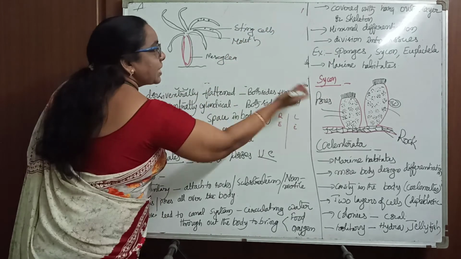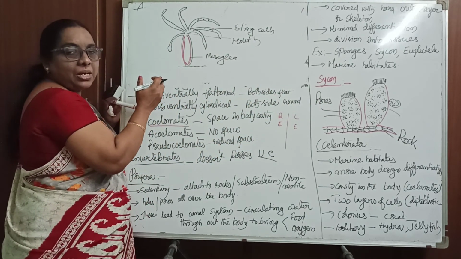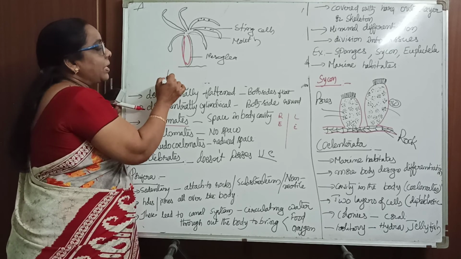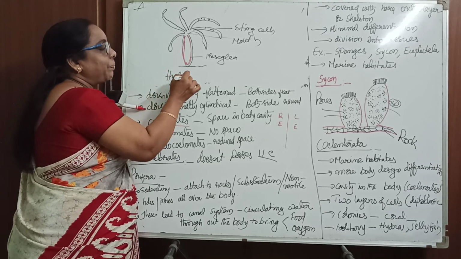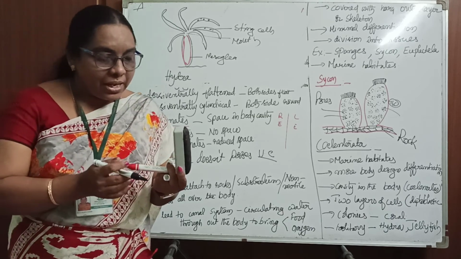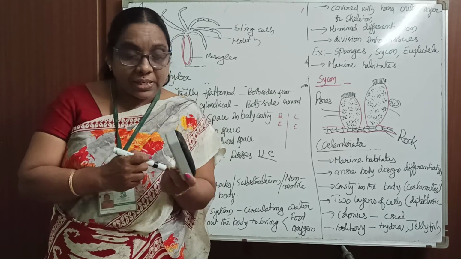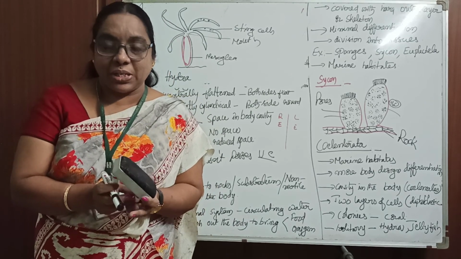So the complexity of this organism has increased; the minimal differentiation has increased in this organism. This is Hydra. The next example for this coelenterate is the sea anemone, which is attached and is the best example of a symbiotic organism.